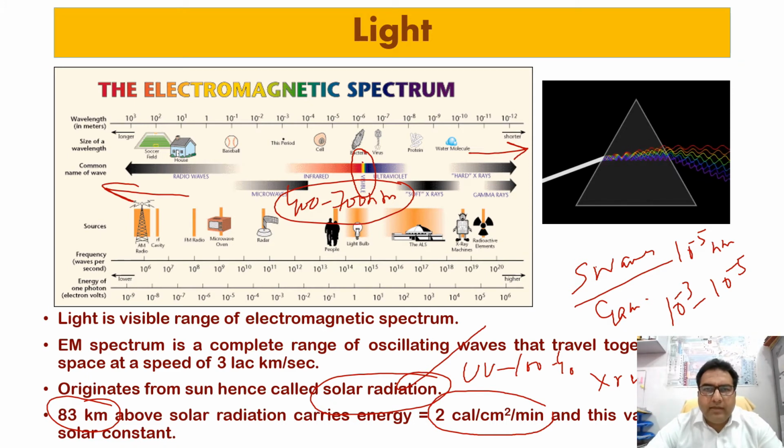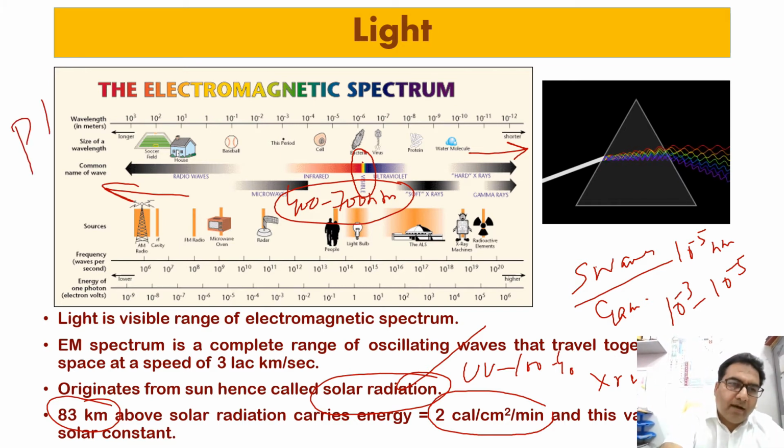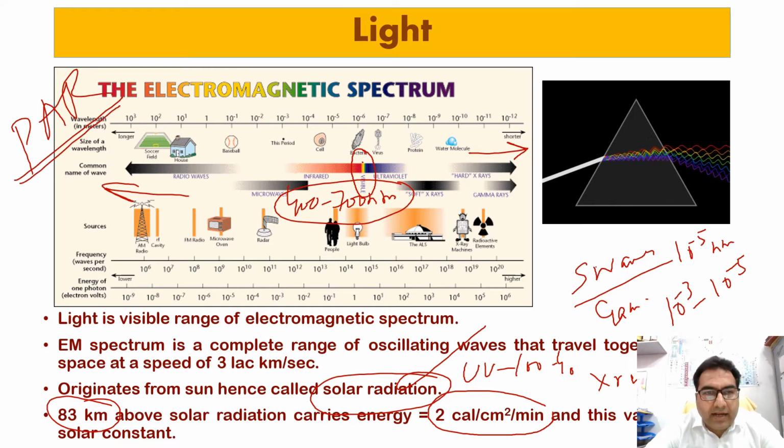So this light performs the photosynthesis. This is the visible range, the light that plants make use of to perform photosynthesis, and hence it is also called photosynthetically active radiation. We also know it by the name PAR, that is photosynthetically active radiation.